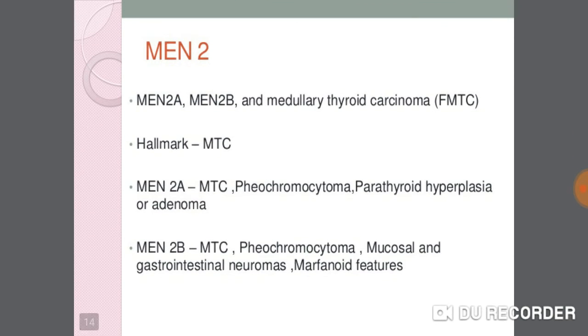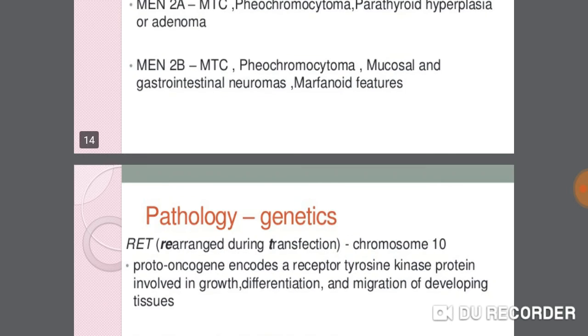Then comes MEN syndrome 2. MEN syndrome 2 includes MEN syndrome 2A, 2B, and familial medullary thyroid carcinoma, that is FMTC. The hallmark is MTC. MEN syndrome 2A includes MTC, pheochromocytoma, parathyroid hyperplasia and adenomas. MEN syndrome 2B includes MTC, pheochromocytoma, mucosal and gastrointestinal neuromas and marfanoid features.